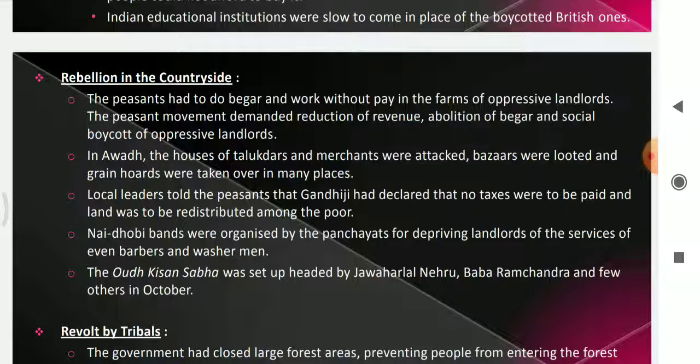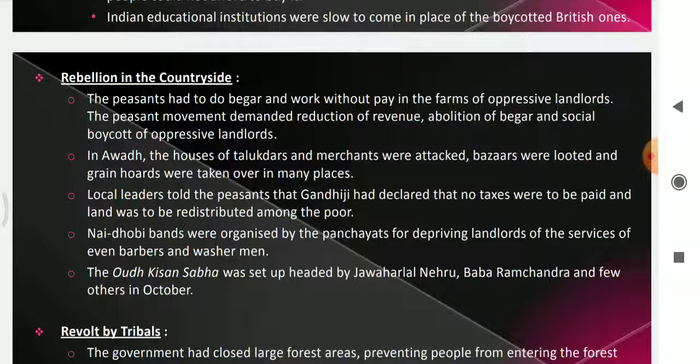Okay, so how did the people start their movement? The people organized Nai Dobi Bandh. Nai Dobi Bandh means no barber and washerman service to the landlords. Nai means the barber and Dobi means washerman. So Nai Dobi Bandh means the barber and washerman service will not be provided to the landlords.